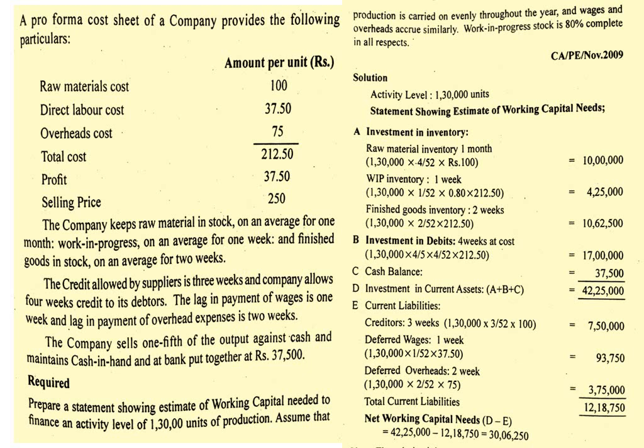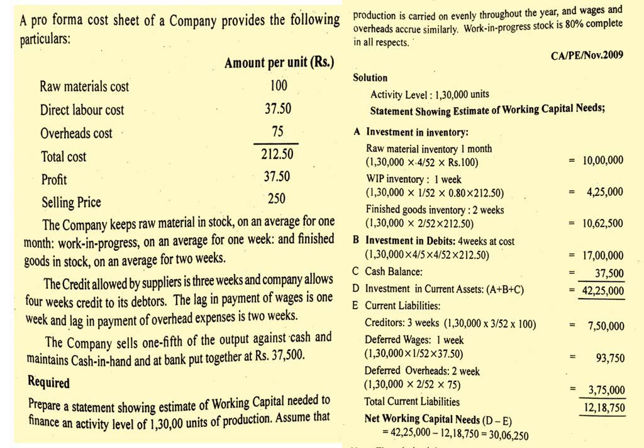The company keeps raw material in stock on average for 1 month, work in progress on average for 1 week, and finished goods in stock on average for 2 weeks. The credit allowed by suppliers is 3 weeks, and the company allows 4 weeks credit to its debtors. The lag in payment of wages is 1 week, and the lag in payment of overhead expense is 2 weeks.